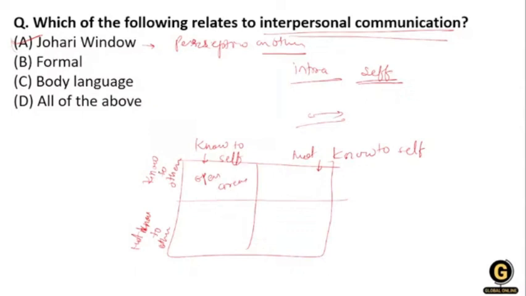When others know it but you do not know yourself, you are in the blind spot. When you know yourself but others do not know, that is your hidden area. When you don't know yourself and others also don't know, that is unknown. So this is your Johari window. Clear?